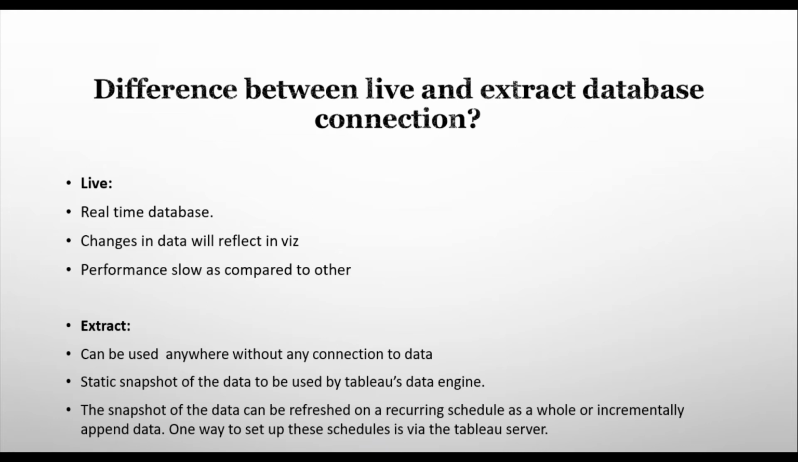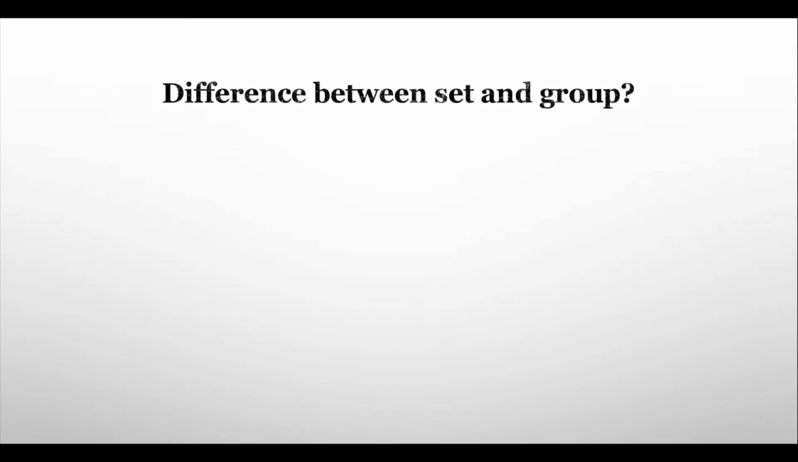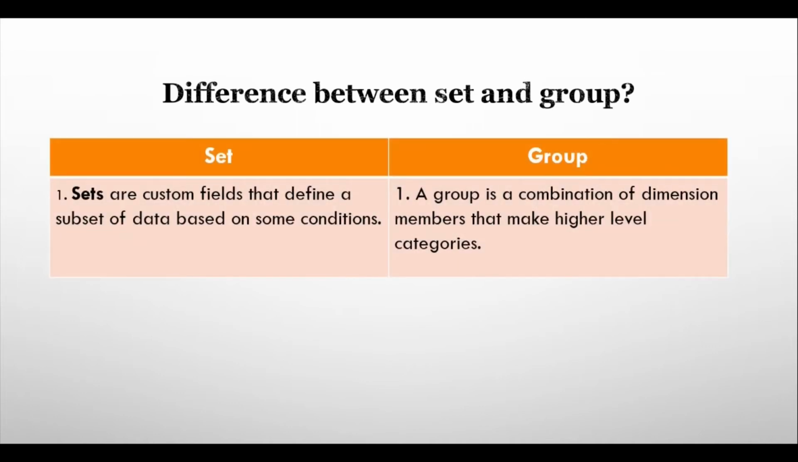Okay, the next question is: what is the difference between set and group? Sets are custom fields that define a subset of data based on some conditions. We give some conditions to create a set. And what is a group? A group is a combination of members that make a higher level of categories. I will show how to create sets and groups.